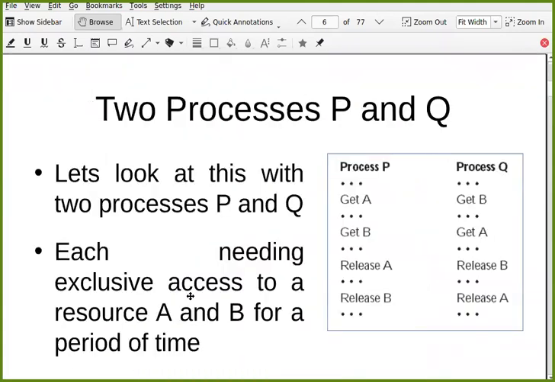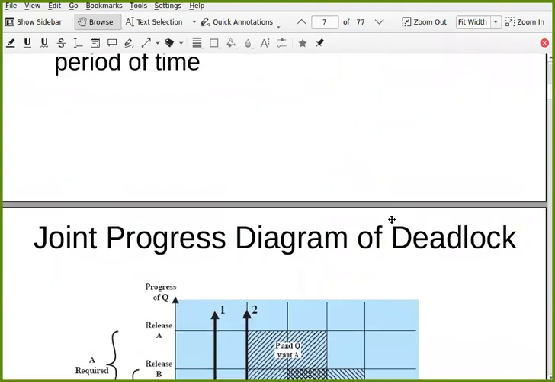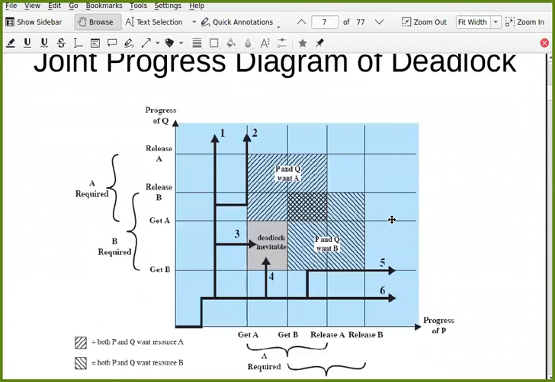So basically here, if any one process completes before another process starts running, then there is no problem in any case. The possible problematic cases are 3 and 4. Here you can see that up to this point process Q runs and it gets B and locks B, and then P starts and it gets A and locks A.